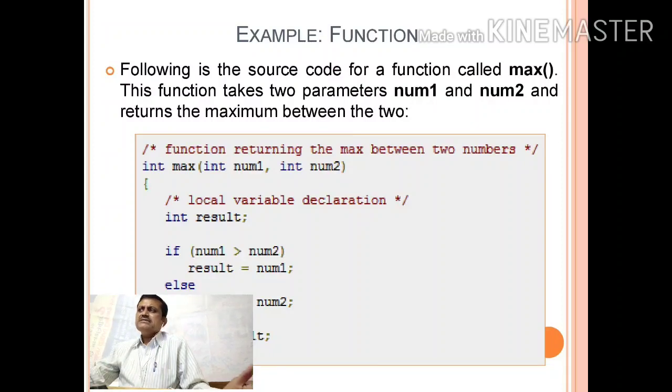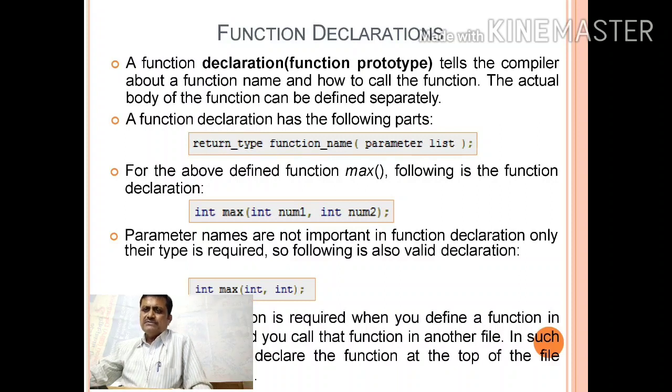Now in the next slide we will discuss function declaration. How can you declare a function? A function declaration is nothing but prototyping. The name of the function and the argument list is the prototype of the function. This prototype is an essential part.